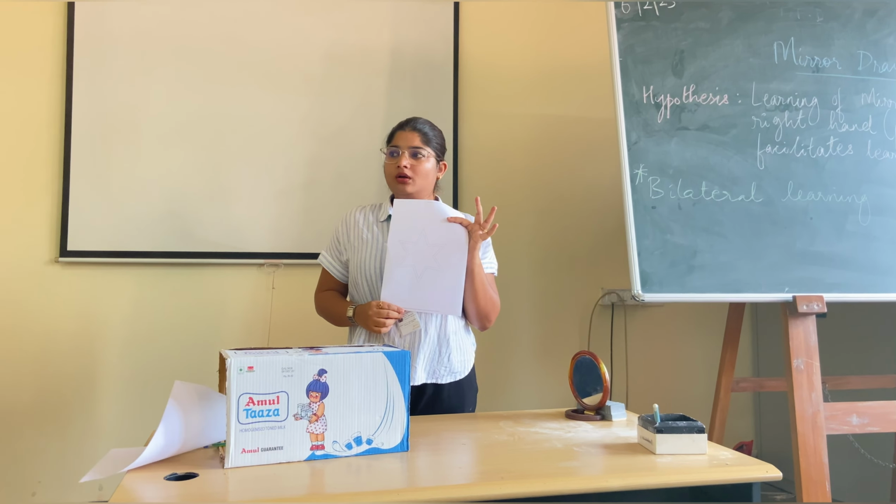If errors decrease, it means the hypothesis is proved, that practice actually enhances. Practice on the right hand side enhances the left hand side. What if errors increase? Hypothesis is rejected or disproved. What could be one probable reason for that?